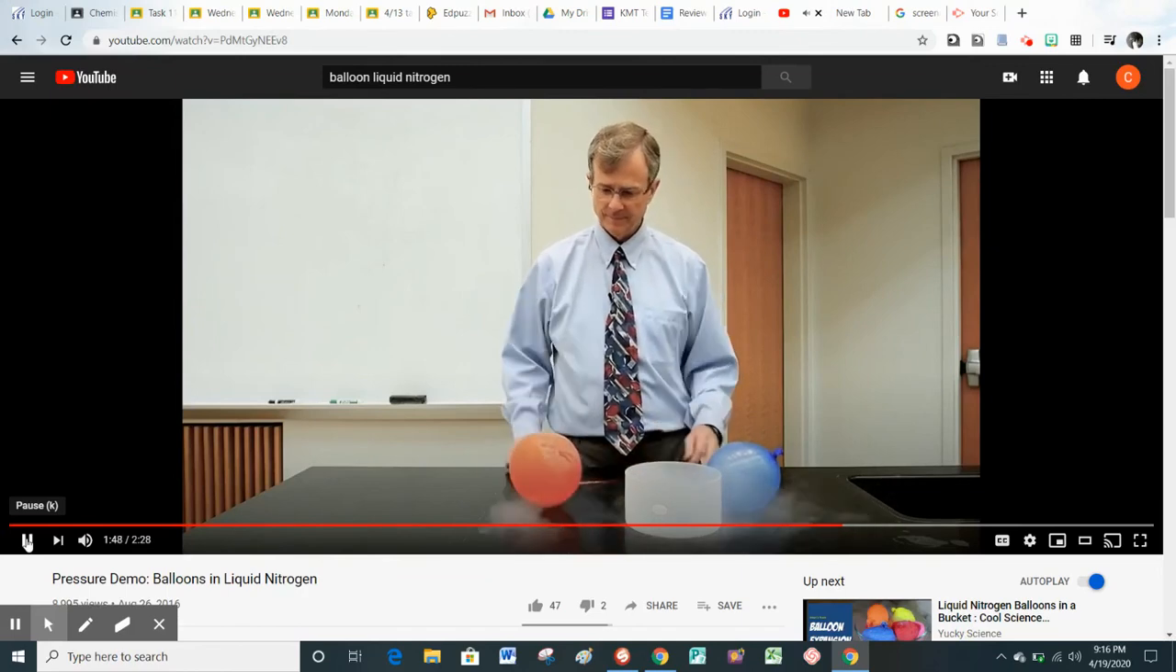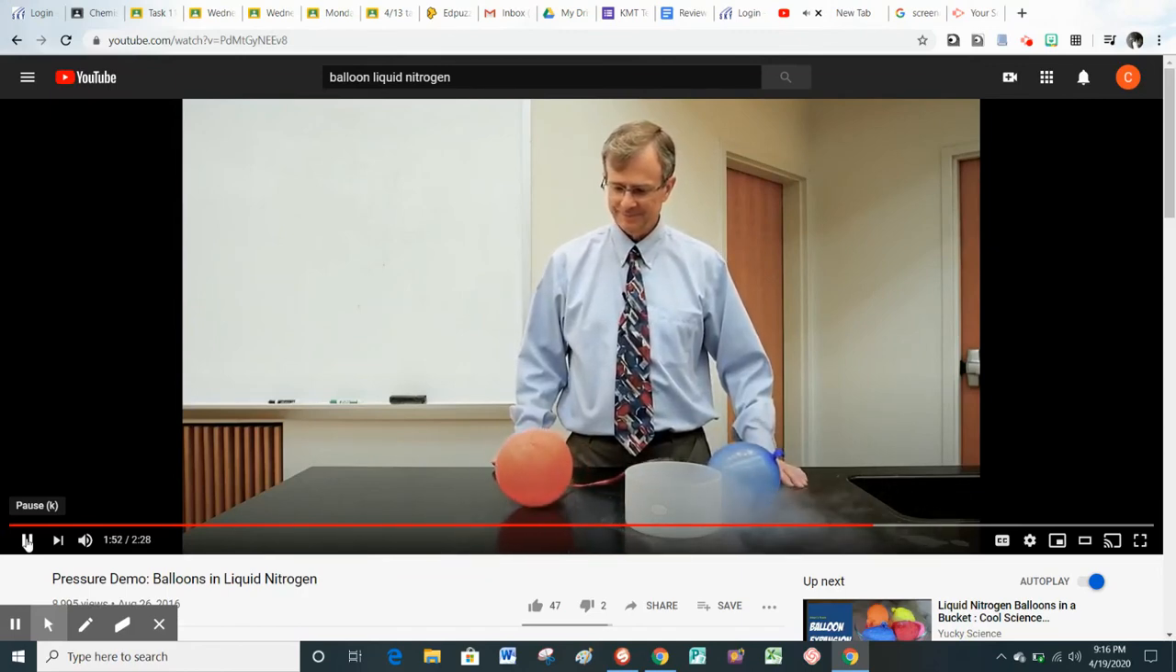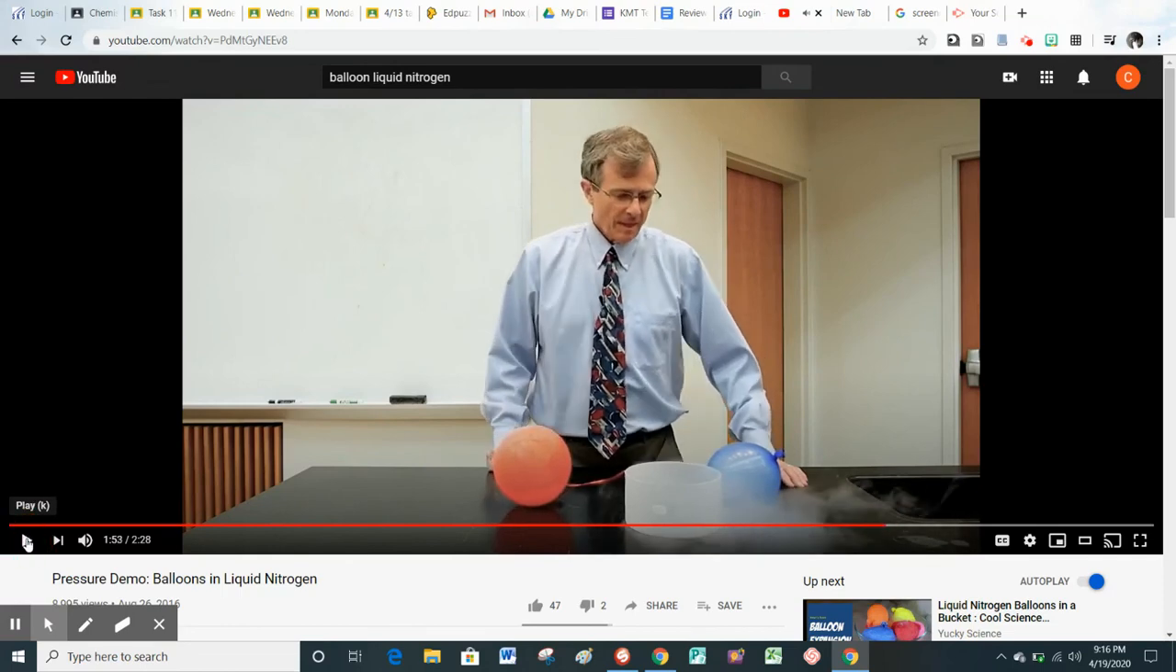Now watch what happens when he takes it out. It went right back to its normal size when he took it out. The temperature inside the balloon went up. We got more collisions, which increases the pressure inside and made that balloon expand back to its normal volume.